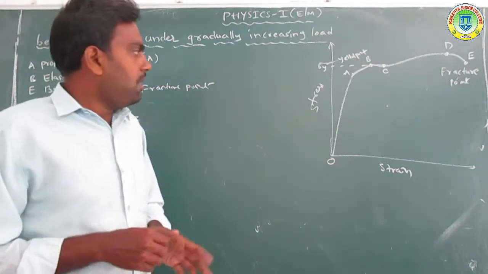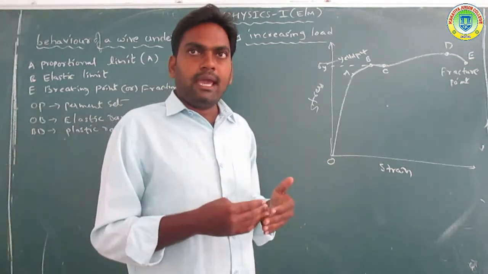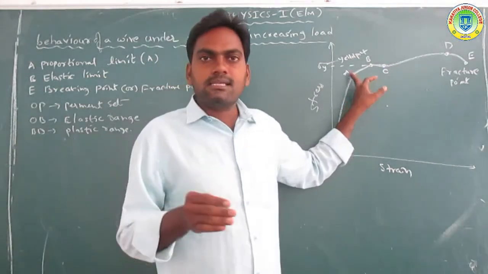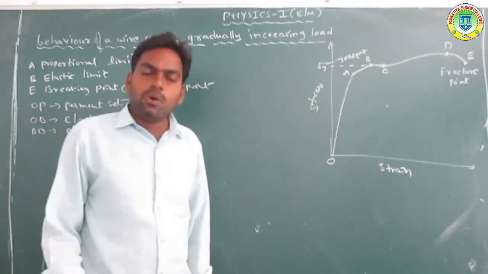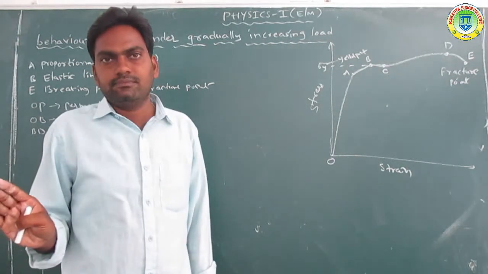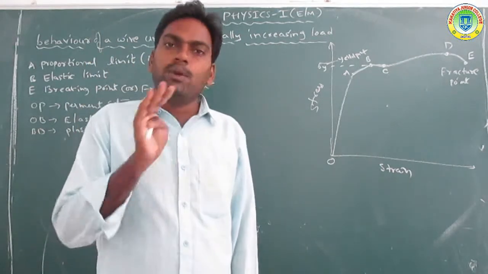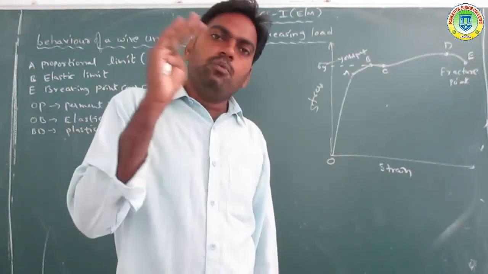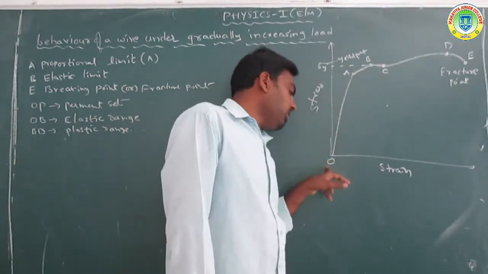Elastic limit means it does not obey Hooke's law anymore. When the load is removed, unloaded, the wire returns to its original position, reaching back through B, A, O.